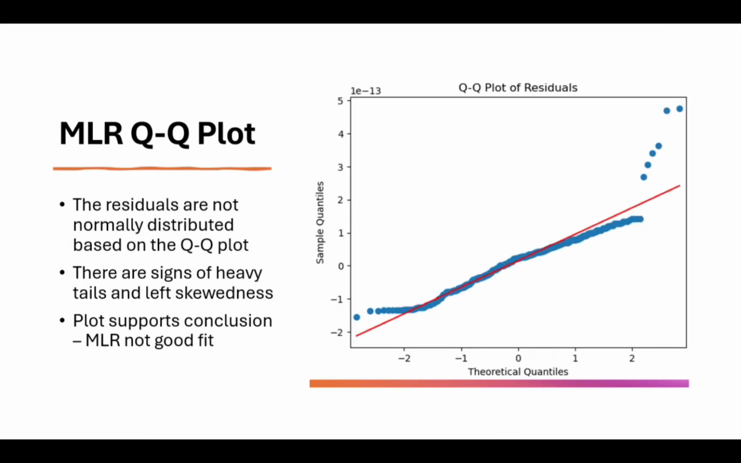So here's an MLR QQ plot. When using this plot, we want to see if the residuals are normally distributed or not. Based on our results, our residuals were not normally distributed because there are signs of heavy tails and left skewness. If we take a look at the graph on the right, on the left tail, a lot of the points do not follow along the red line. Similarly, the right tail does not follow along the line. That gives us the conclusion that MLR would not be a good fit as a model for our dataset.